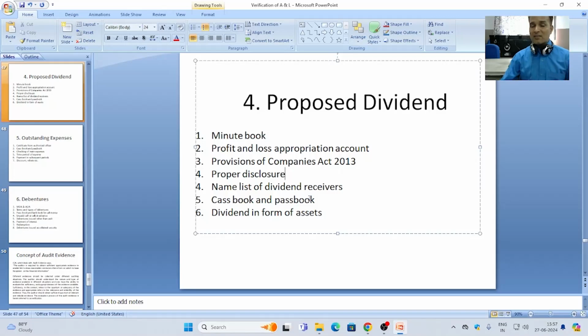Dividend is a very sensitive term for the shareholders, because they invest their money in purchasing the shares of a particular company to receive maximum dividend and to grow their amount. So the auditor should very carefully verify all aspects of the dividend.